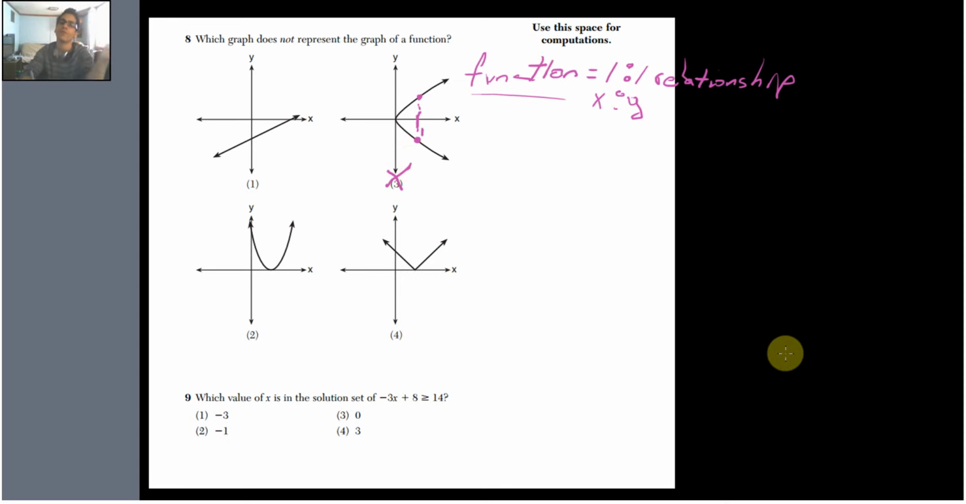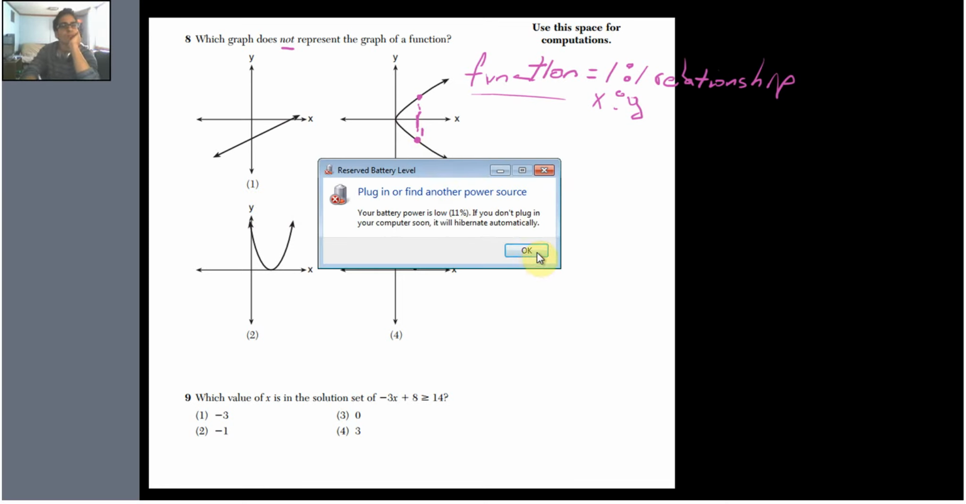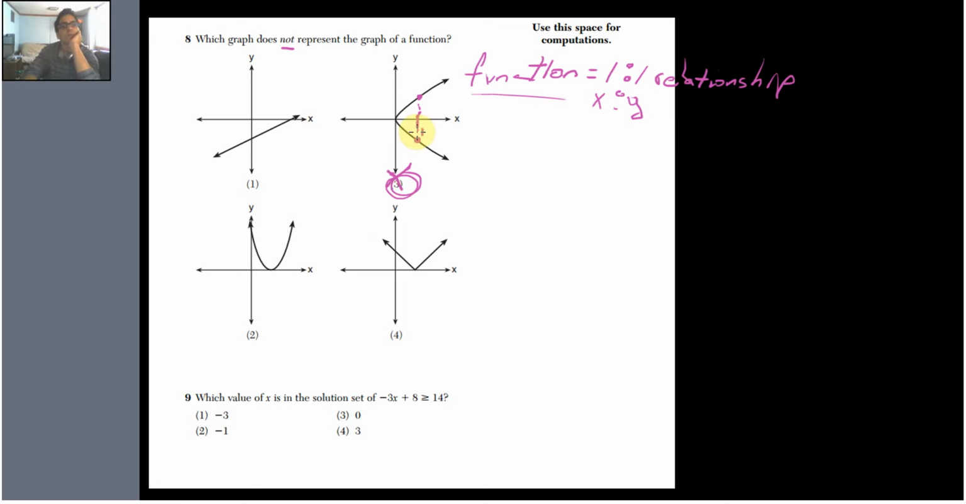So we are looking for what does not represent a function. Oh, darn it. So number 3 looks like it could work, can it? So I just gave you the answer. Darn. So, look at this. We gotta do this quick. So we know that that's what functions are not.